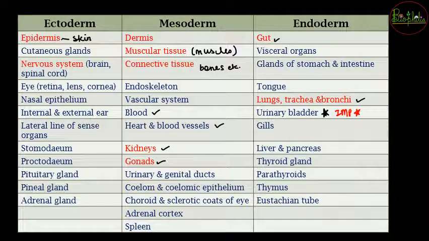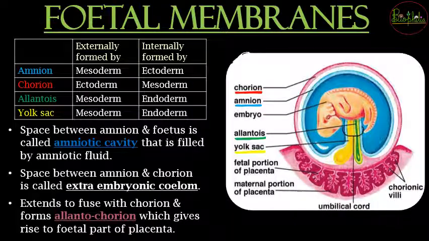And then rest of the things are also being noted down so that if any of these appear then you would have an entire list जहाँ पे आप पता कर सकते हो that that particular structure has been developed from which germ layer. Now about the fetal membranes. Fetal membranes जो होते हैं that when the embryo is going to turn into fetus, वो directly womb में नहीं होगा, it will be covered in its own membranes and will be having a separate area where the development is going to occur. So there are 4 layers majorly that we have to study.